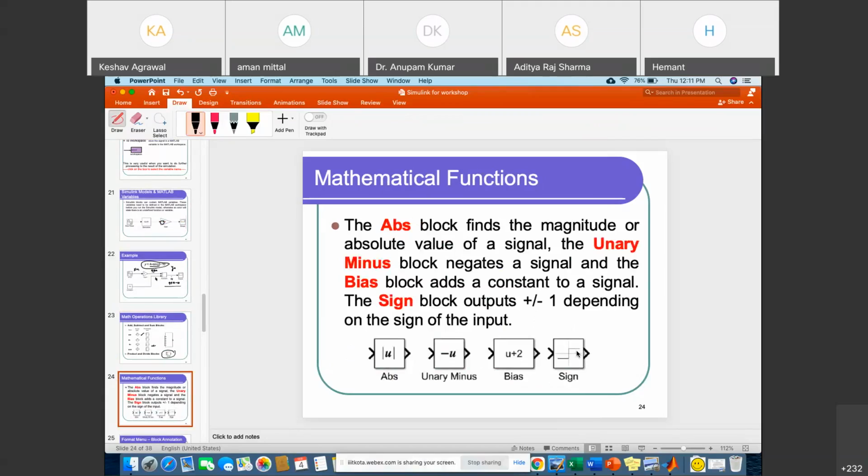Similarly, we have other mathematical functions like absolute. If you want to take the absolute, this block is available in MATLAB, so if you give -2, then we will get 2 at the output. This is a simple absolute block. Similarly, we have the unary operation and bias operation. If you are adding some value, it will bias it, meaning it will add 2. Similarly, we have a signum function as well in mathematics.